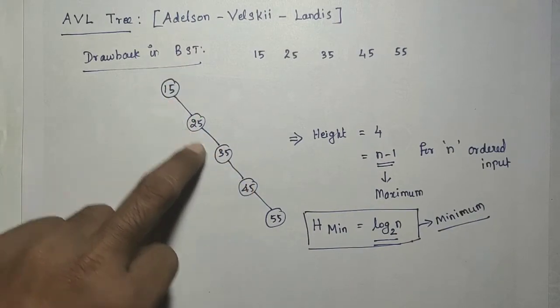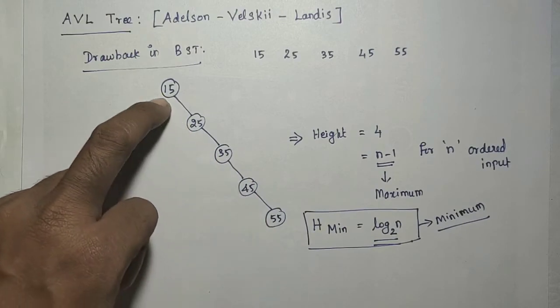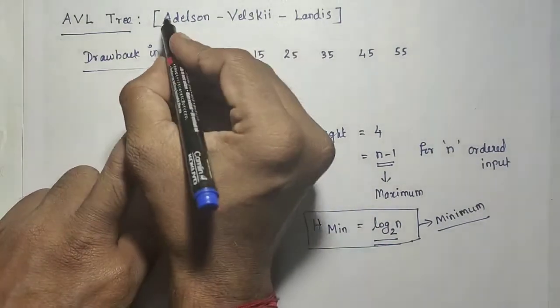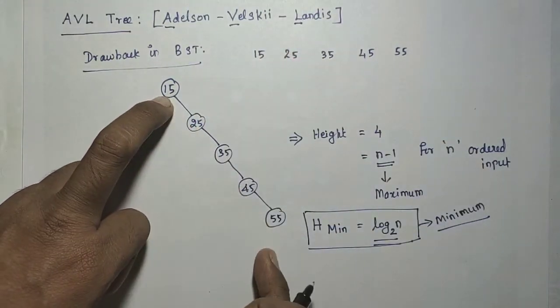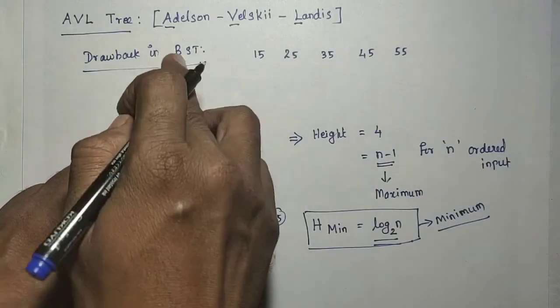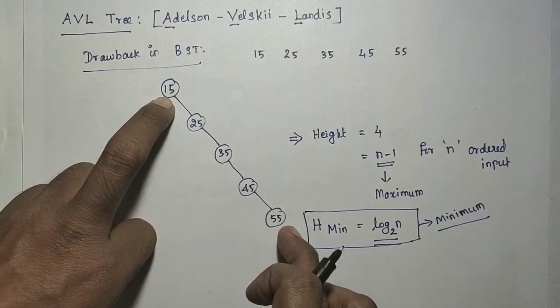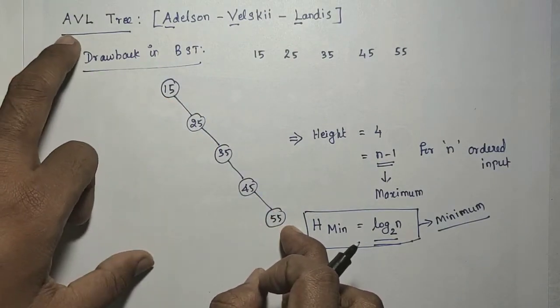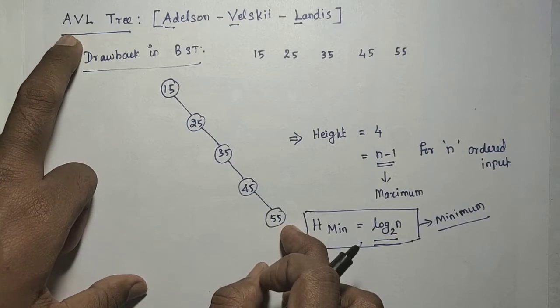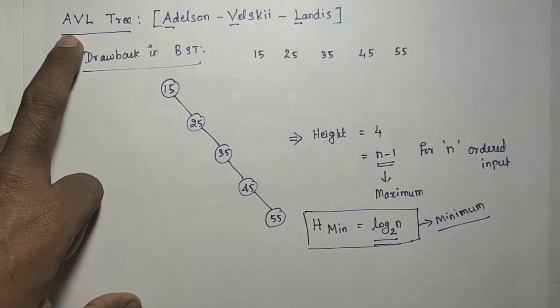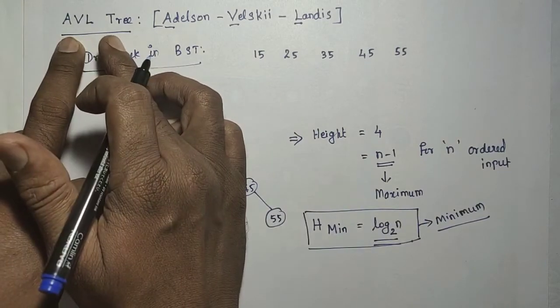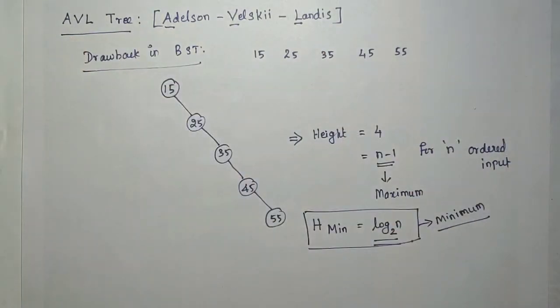To overcome this problem, the authors Adelson-Velsky and Landis modified the binary search tree into an AVL tree. It is nothing but a tree whose height will be balanced, always log n.